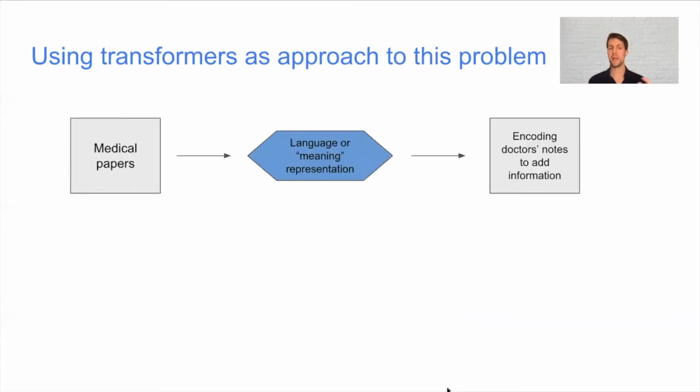So basically, our idea is to use medicinal papers to learn some language or meaning representation, or to use transformers that are already trained on some data corpus, and then use those transformers to encode doctor's notes to add external insights to this data.